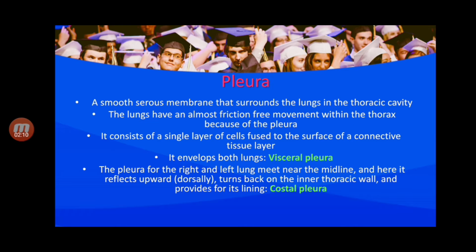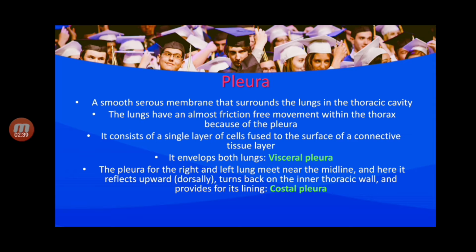Pleura: a smooth serous membrane that surrounds the lungs in the thoracic cavity. The lungs have an almost friction-free movement within the thorax because of the pleura. There are two types of pleura, visceral pleura and costal pleura. It consists of a single layer of cells fused to the surface of a connective tissue layer. It envelops both lungs, and that is called the visceral pleura.